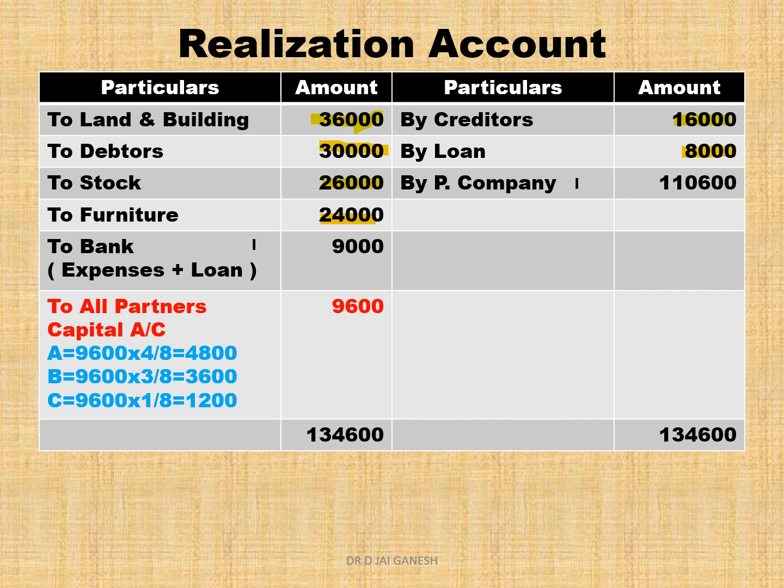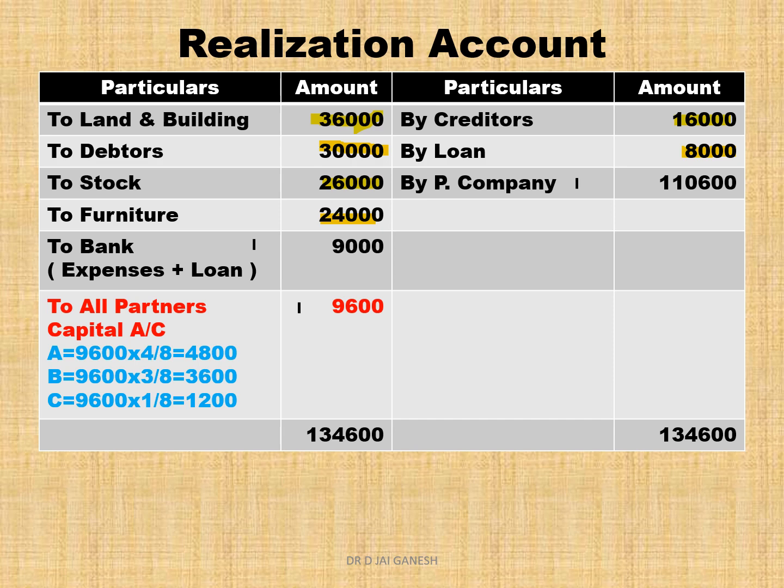What's this 9,000? Expenses 1,000 rupees paid by the firm and 8,000 rupees loan paid by the firm. The loan from bank is not taken over by the company. Not taken over, should be paid. So 8,000 loan you should pay plus 1,000 rupees expense you should pay. Totally 9,000 the partnership firm has to pay. Therefore, you get a realization profit of 9,600 to be transferred to all partners' capital accounts.